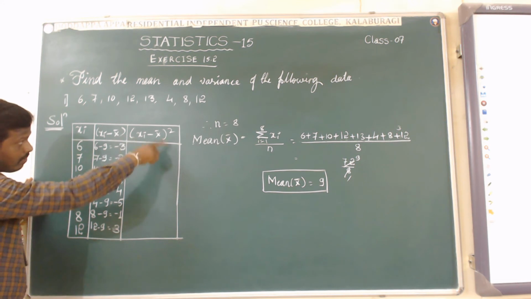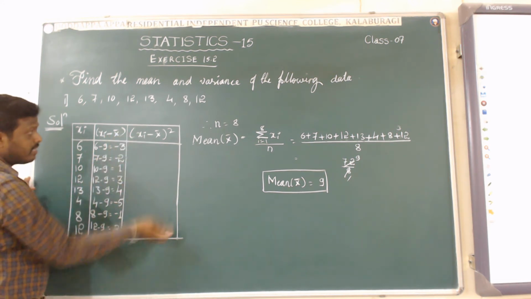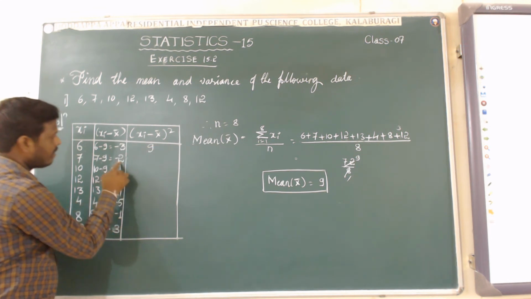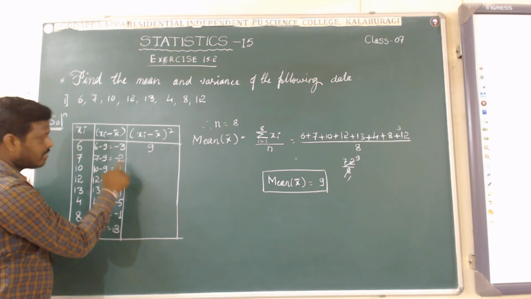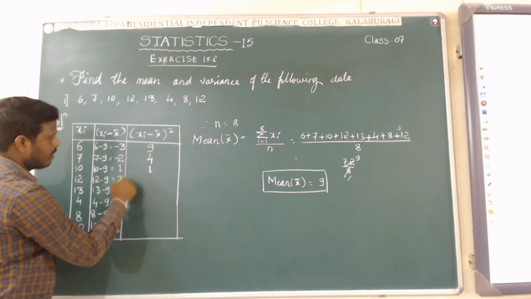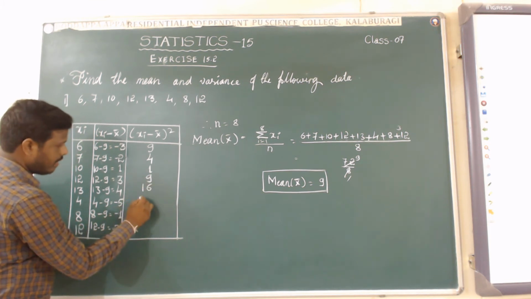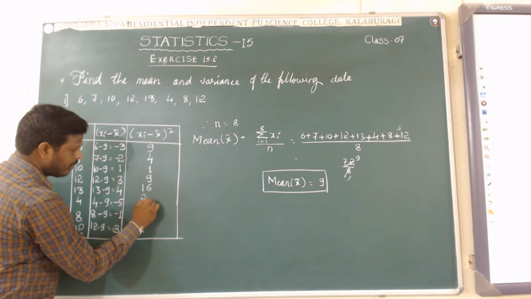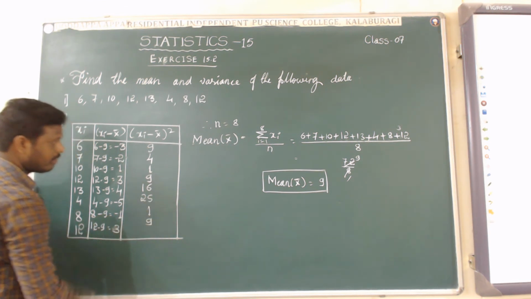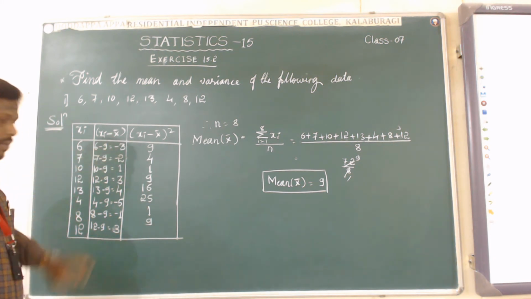Now square these values. Minus 3 into minus 3, minus into minus is plus, and 3 into 3 is 9. You will get 9. Minus 2 squared is 4, 1 squared is 1, 3 squared is 9, 4 squared is 16, minus 5 squared is 25, minus 1 squared is 1, and 3 squared is 9. This is the value of the squares of each xi minus x bar.